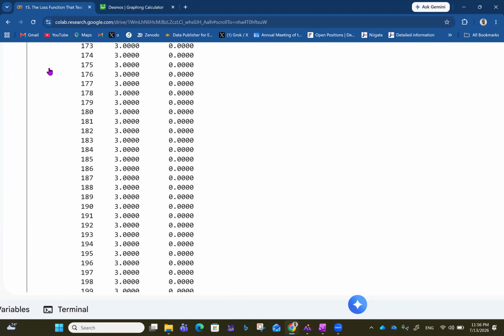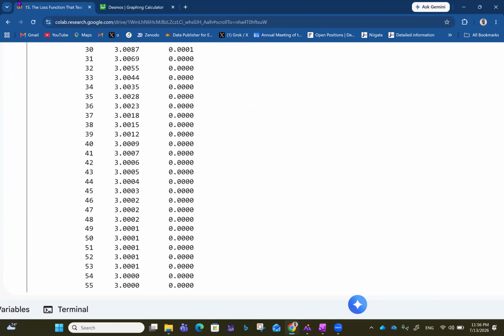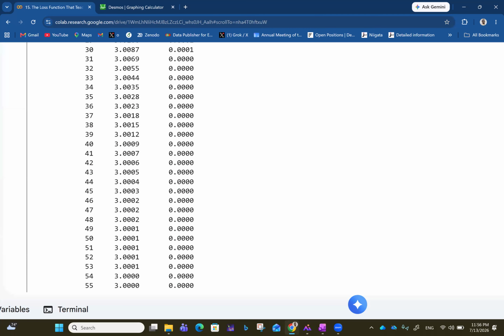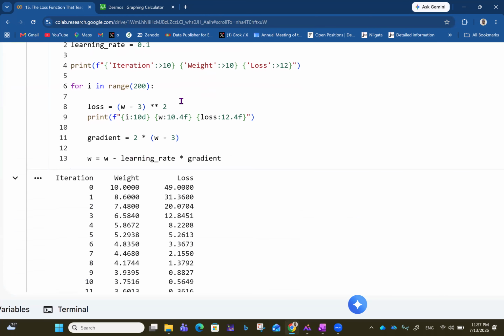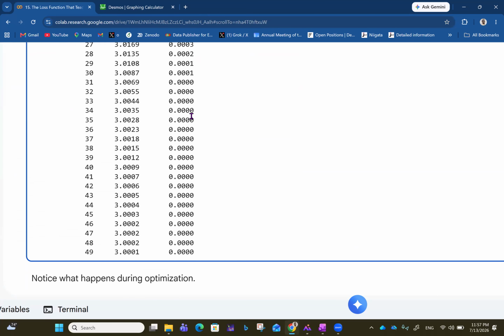In fact, 200 is too much. It gets perfect way before that. So it gets to be exactly like 3.00 at the 55th iteration. We started from 0, so around the 55th iteration, we already have this. But the loss function has also been very close to 0 all the while. So the minimum is the smallest value of the loss function we can get. It looks like 50 iterations will be fine enough. So there's always a stopping criteria, like how far should you go based on the level of accuracy you want.